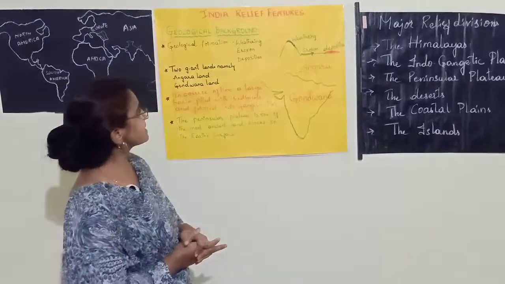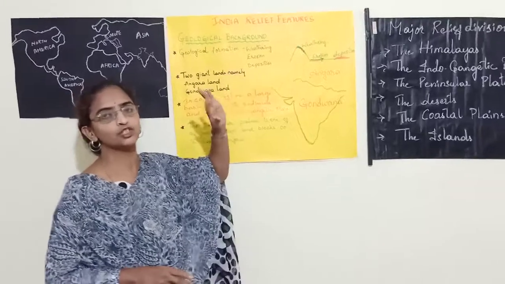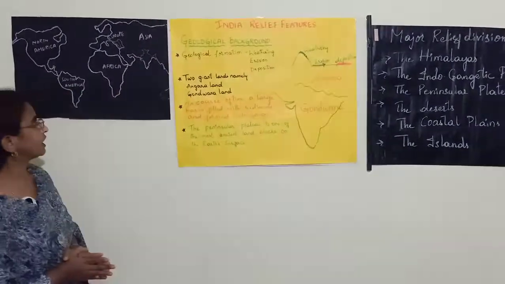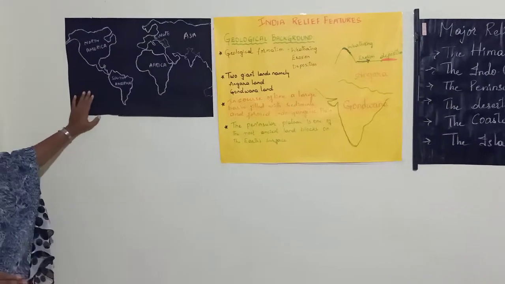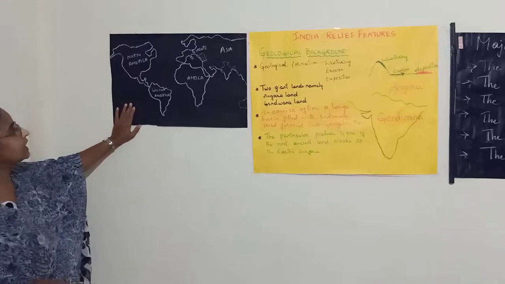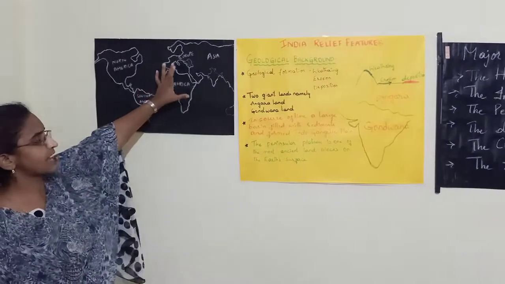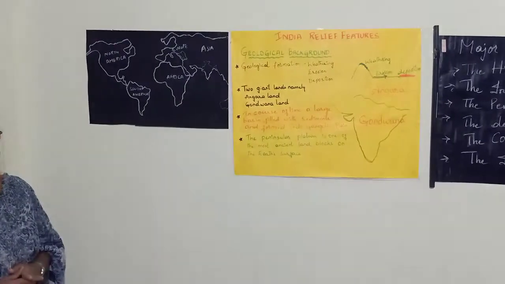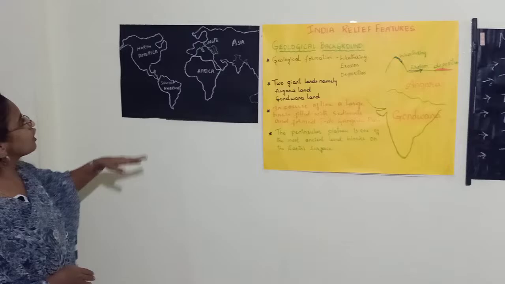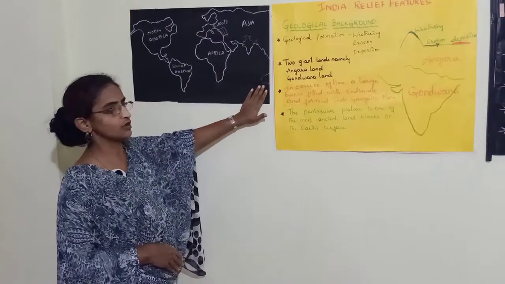So let us see the different geological forms that took place on the earth. If you just check the world map, I have drawn a rough world map over here, and in this map we can see there are large land masses and we call them continents. So how many continents do we have? We have 7 continents, right? North America, South America, Africa, Europe, Asia and Australia.